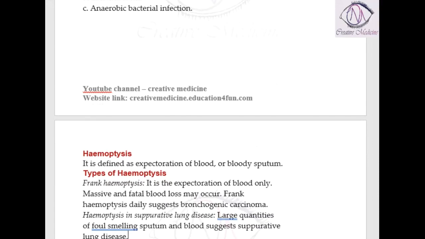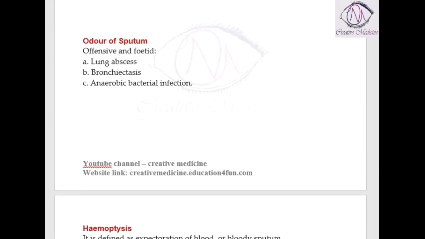Then, odor of the sputum. The odor of the sputum is offensive or fetid in conditions like lung abscess, bronchiectasis, and anaerobic bacterial infections.